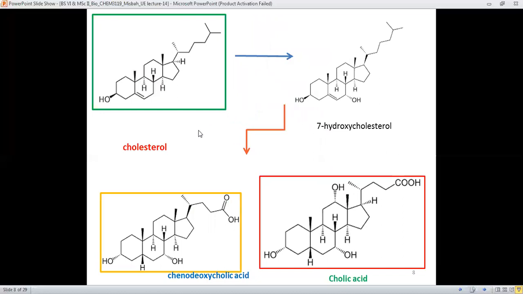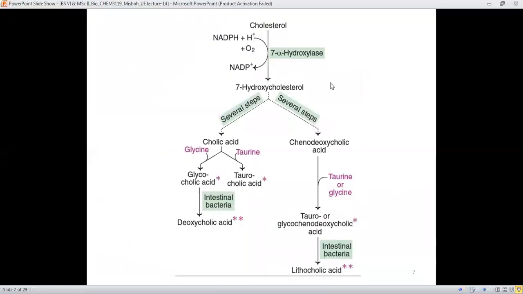For understanding, I have given you the structure and a comparison for cholesterol and 7 hydroxy cholesterol. This is the structure of cholesterol. In its structure, it has the 3 hydroxy group, 1, 2, 3. But at the 7th position, there is another hydroxy group after the action of, as you can understand from here, the 7 alpha hydroxylase enzyme, which converts cholesterol into 7 hydroxy cholesterol.